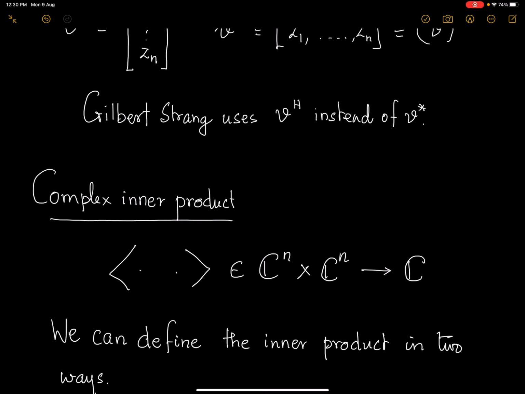In the case of real vectors, it should return a real number. In the case of complex vectors, it should return a complex number. This is the first difference to keep in mind when talking about complex inner products, complex vectors and complex matrices: everything is returned back to complex numbers. So the scalars that we use on the vector space Cn are complex numbers. Those who know more about linear algebra can speak in more technical language: Cn is a vector space over the field of complex numbers.